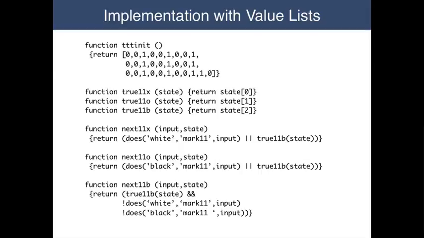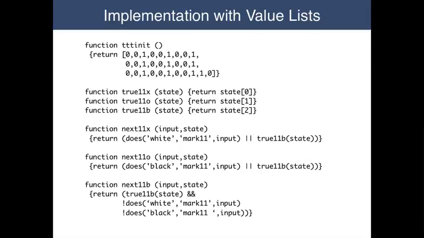Here, for example, is an implementation of tic-tac-toe in which we represent the state of the game as a list of 29 Boolean values. That's 1 bit for X, 1 bit for O, and 1 bit for blank in each of the 9 cells, together with 1 bit for controlled by white and 1 bit for controlled by black. Okay, obviously we can do even better by exploiting some mutual exclusions. For example, it's not possible for both white and black to have control at the same time. So we really need just 1 bit for control rather than 2. But the translation from GDL in this way is easy, and as we'll see, we can still get plenty of benefit.